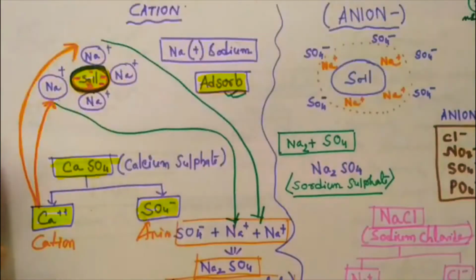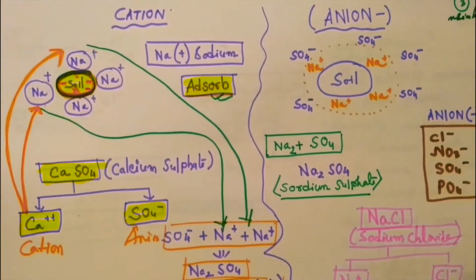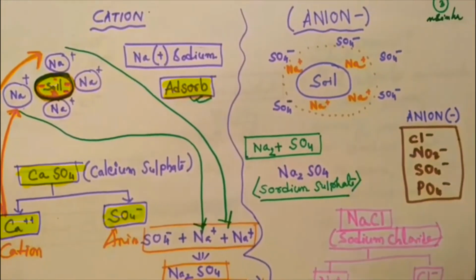Now come to the point of anion. Anion is the negatively charged particle. Take a few examples of anions which are present in the soil.